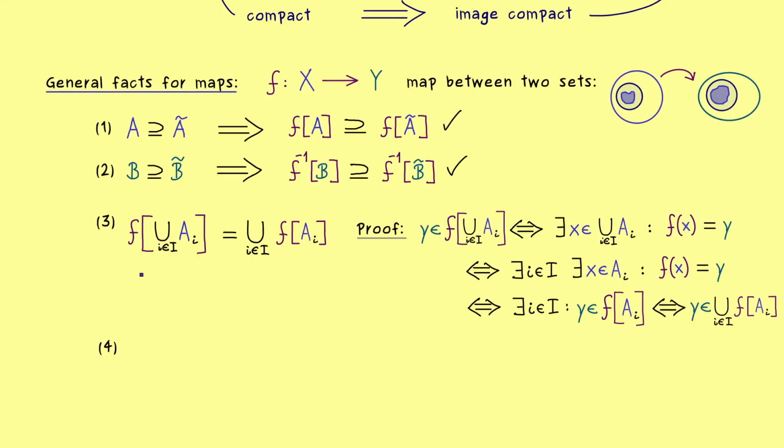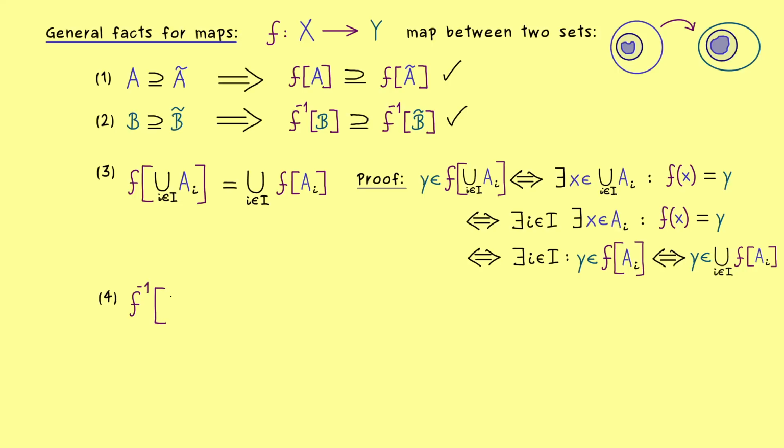and now it might not surprise you that we have a similar thing for the pre-images. This means the pre-images are also stable under arbitrary unions. So now we would take subsets in Y, so let's call them Bi, and we look at the pre-images in X. And the claim is the same as before, we can just pull out the union altogether.